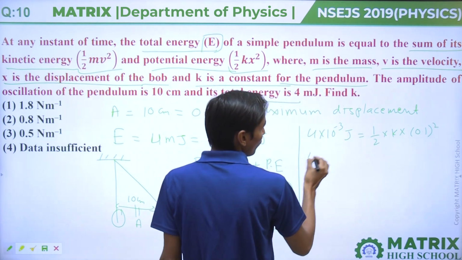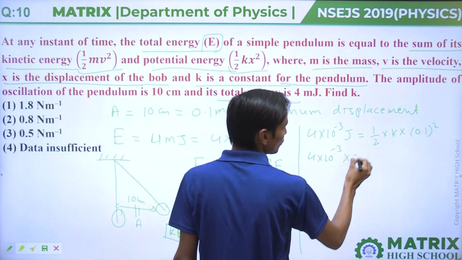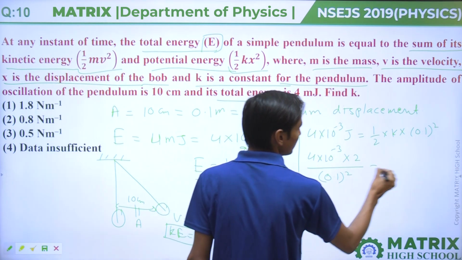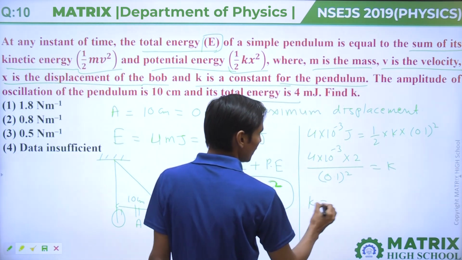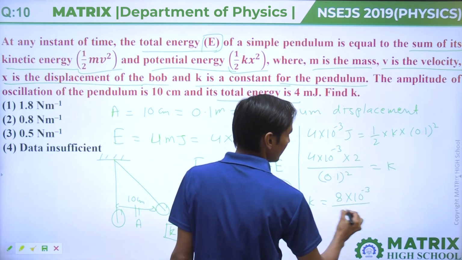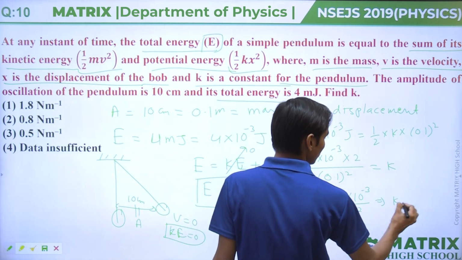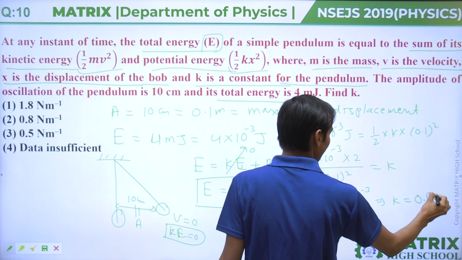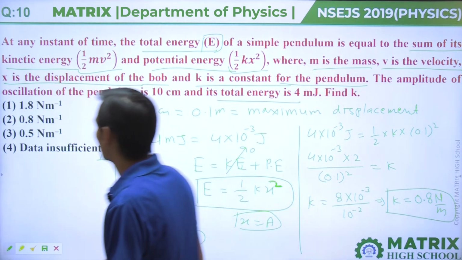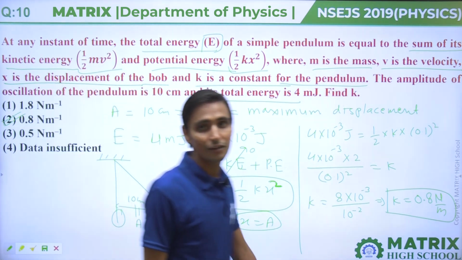So 4 into 10 raised to power minus 3 into 2 divided by 0.1 square is equal to K. From here K equal to 8 into 10 raised to power minus 3 divided by 10 raised to power minus 2, and it will come out K equal to 0.8 Newton per meter. Unit of K is Newton per meter. So the correct option will be the second option.